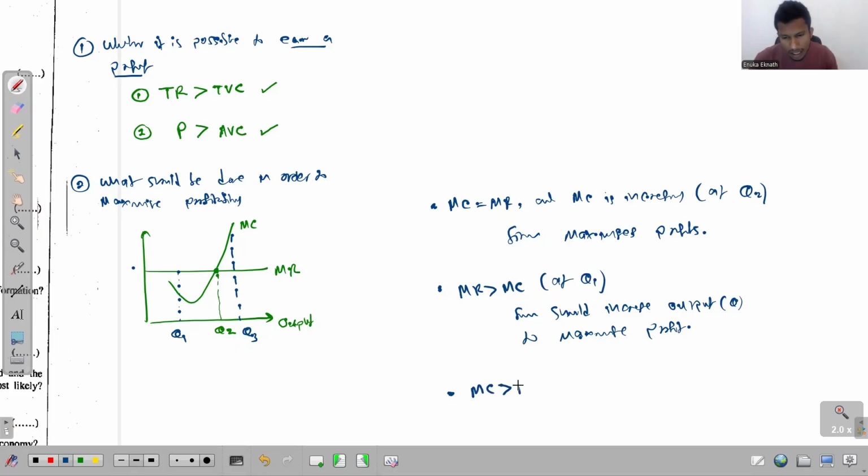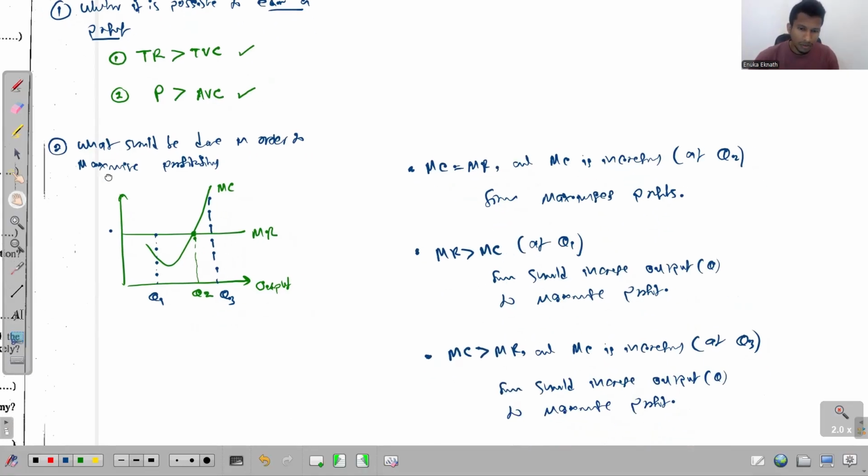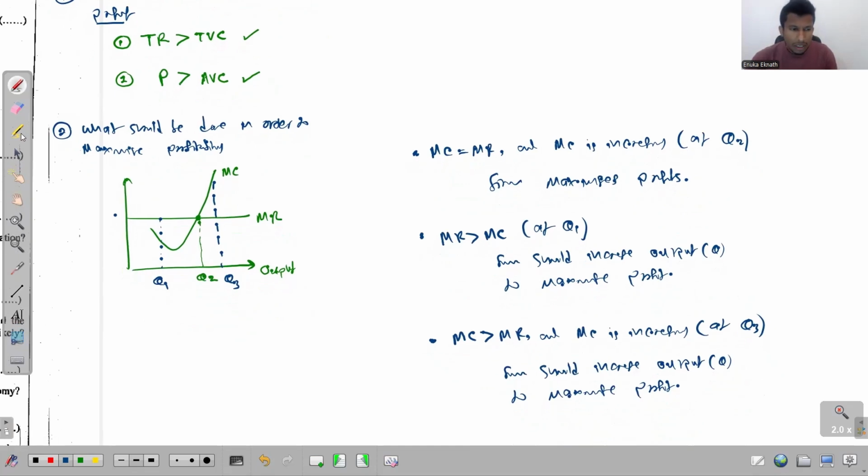MC is greater than MR, and once again MC is increasing. So at point 3, at Q3, the firm should decrease the output to maximize profitability.